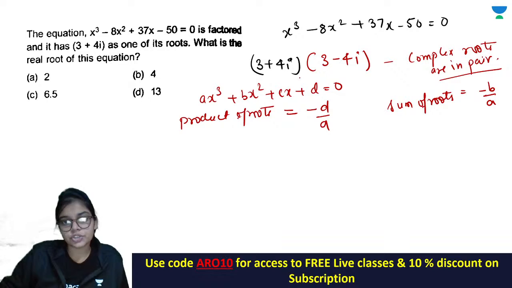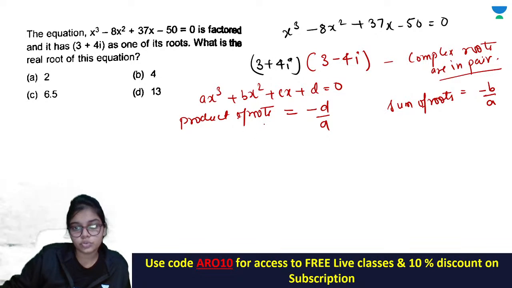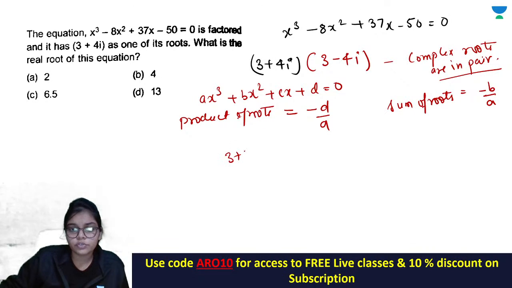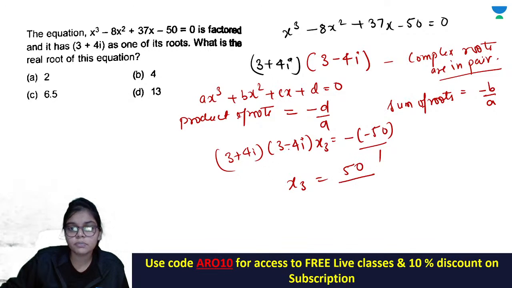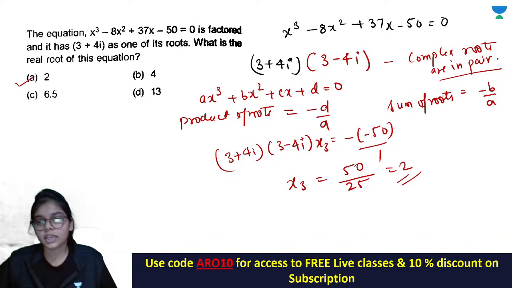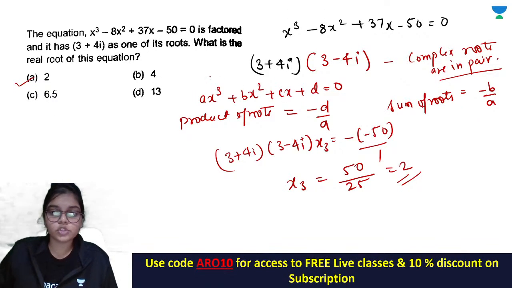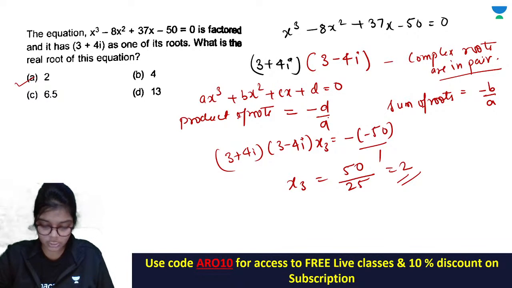Yes yes Yogesh, so your product of roots, there are 3 roots, so with this product of roots you can definitely find the third root from here itself. The third root I am writing x3 is equal to minus into minus 50 by a is 1, so you'll get your x3 as 50 upon, this is 9 plus 16, 25. So using the sum of roots and product of roots property it's very easy. Sum of roots also you could have used, from there also you would get it. The answer would be 2, same thing.